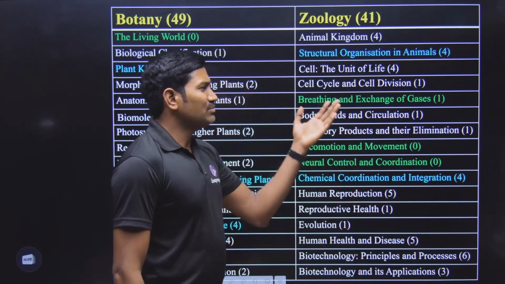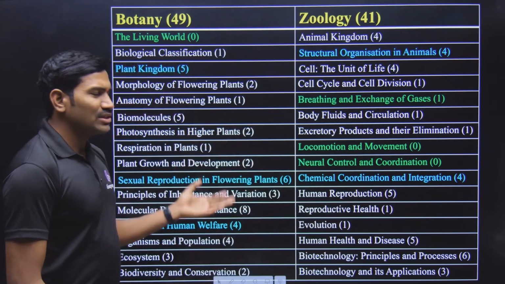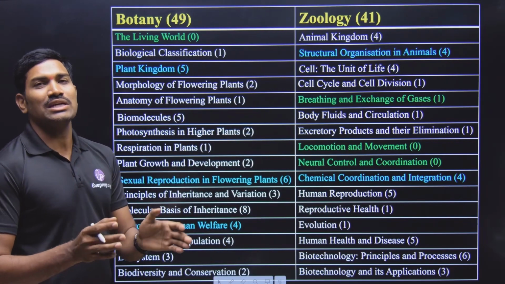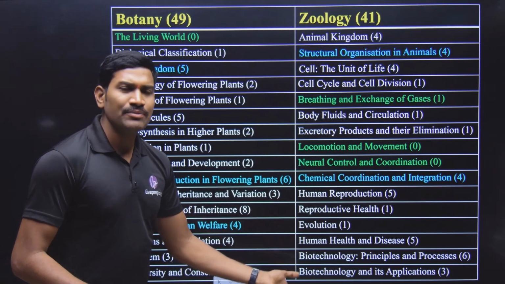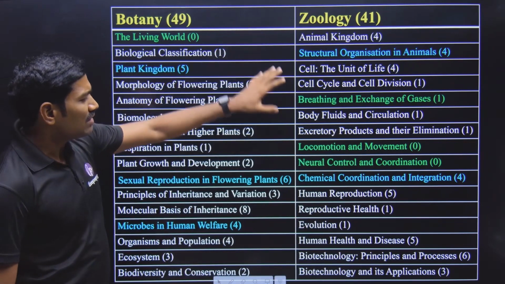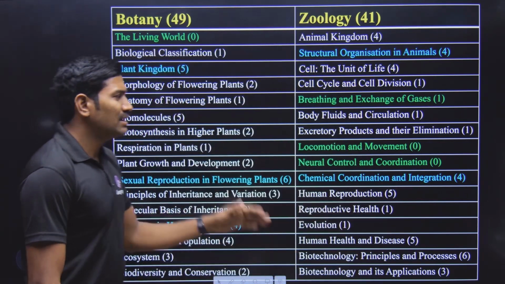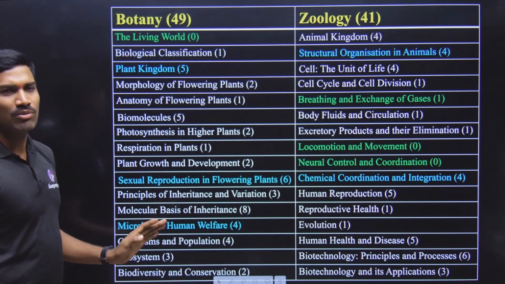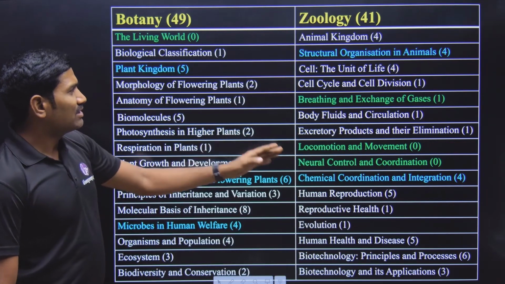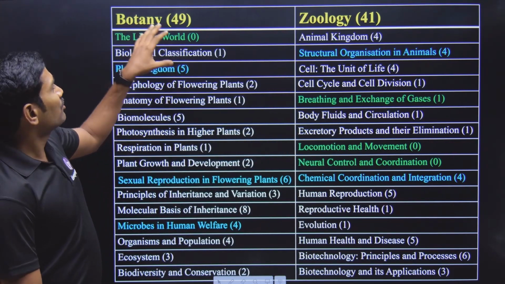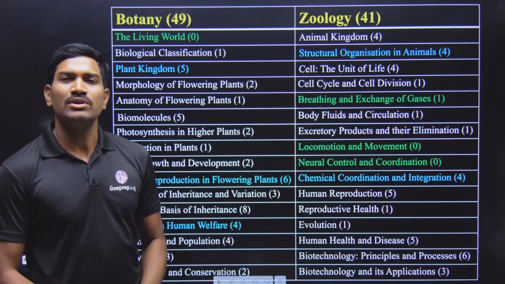Some chapters are basic zoology related, some are basic botany related, but some chapters are common, general chapters that you can consider anywhere. For understanding purposes, we generally consider some chapters under zoology and some under botany. In this way, for NEET 2025 biology, out of 90 questions, 49 were asked from the botany part and 41 from the zoology part.